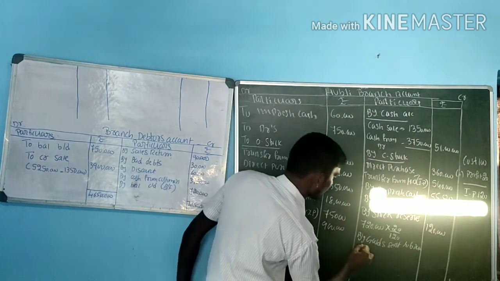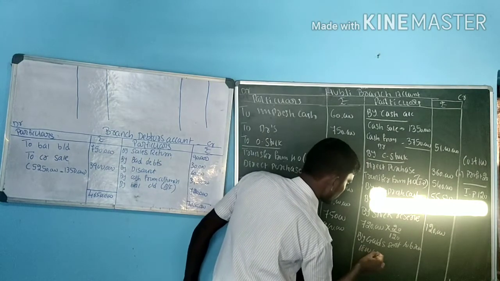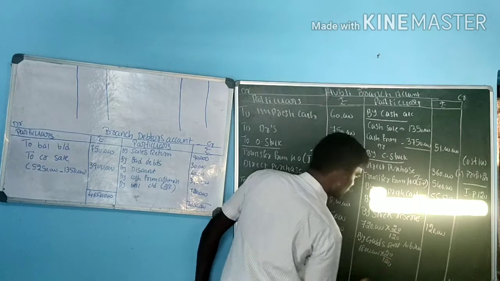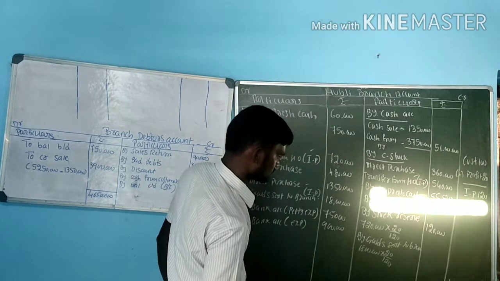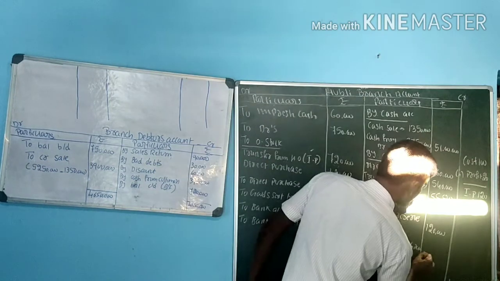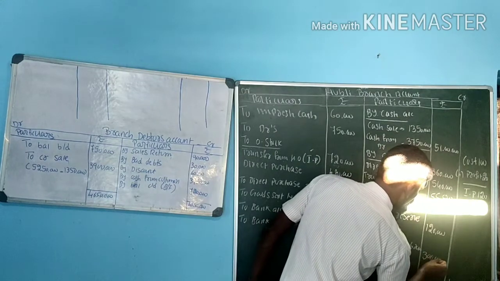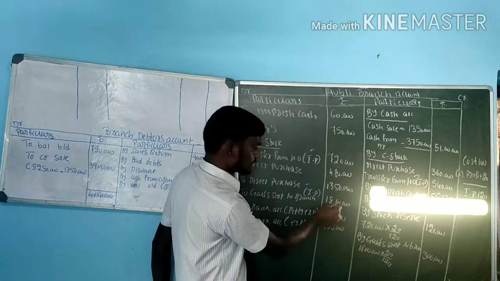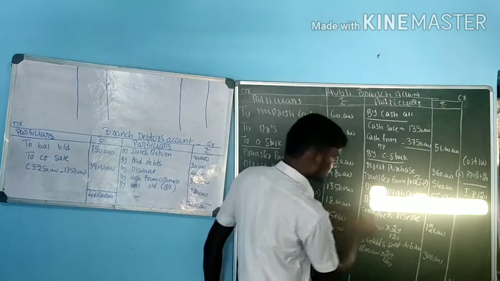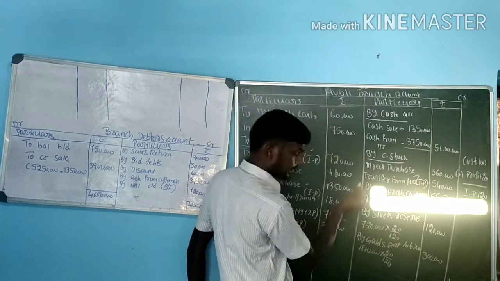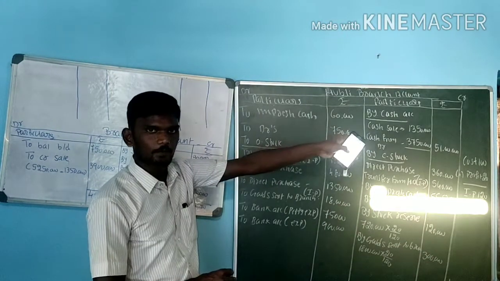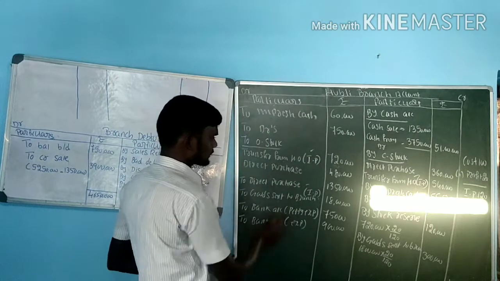What is the value here? 18 lakh into 20 divided by 120. 18 lakh into 20 divided by 120, that is 3 lakh. Opposite entries: 18 lakh with profit. How much is the profit here? 3 lakh. 18 lakh debit, credit 3 lakh. The difference, 15 lakh, is your cost figure. Next, 2 items are over.